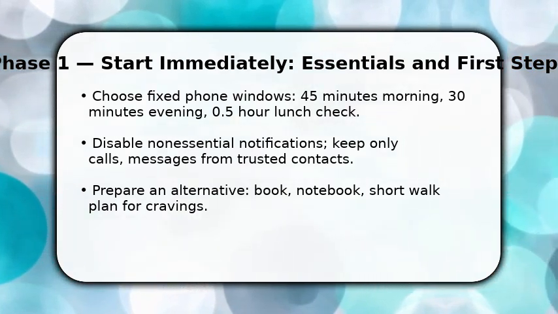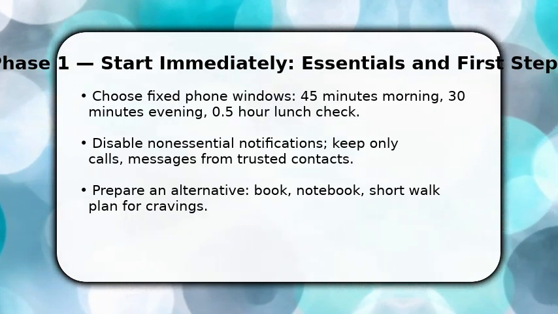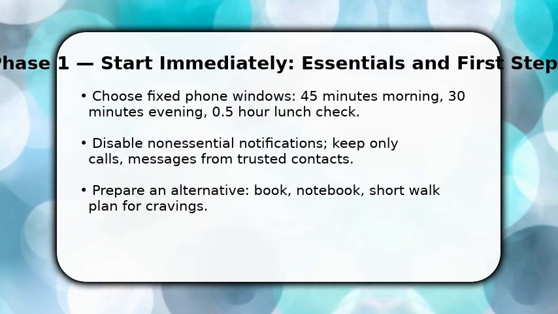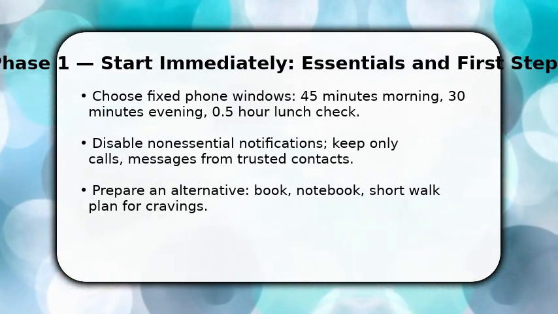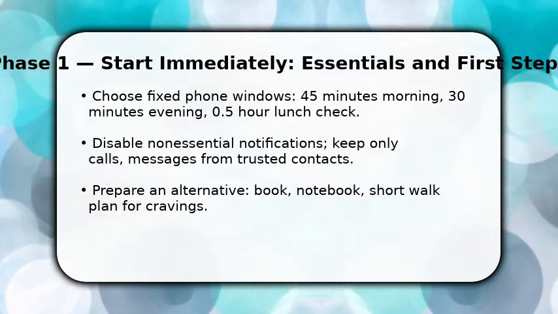Also prepare an immediate replacement activity, a 5 to 15-minute walk, a page of a book, or a short breathing exercise to handle the first cravings. These steps start shifting habits by changing friction and available choices.